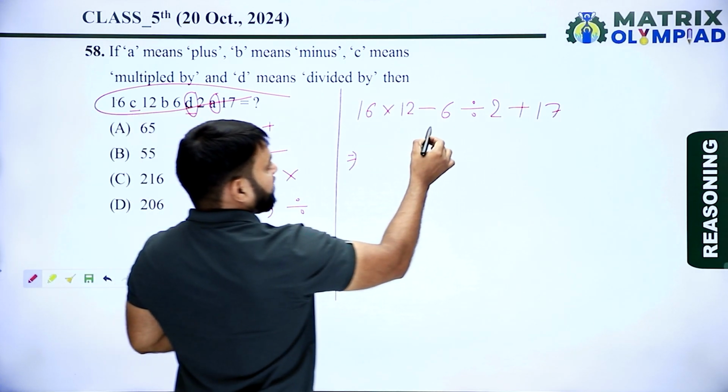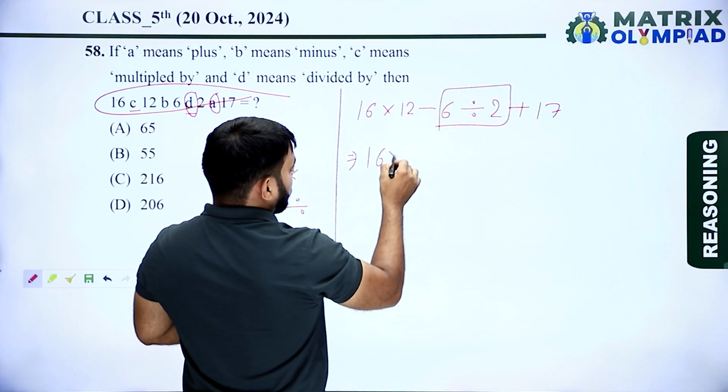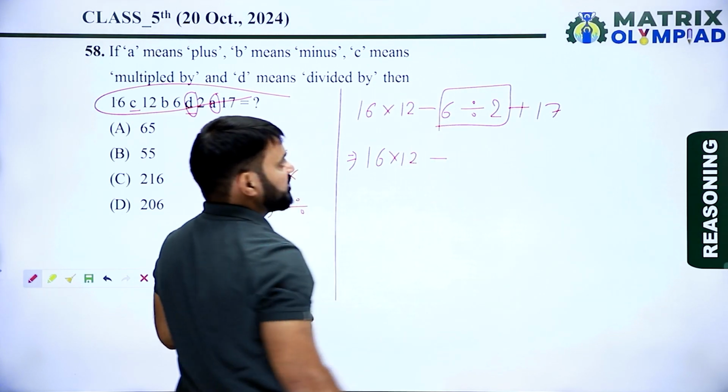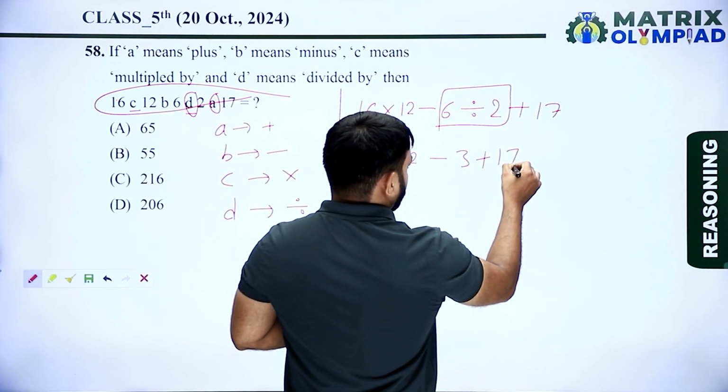So first divide the numbers according to BODMAS. So 16 multiplied by 12 minus 6 divided by 2 it means 3 plus 17.